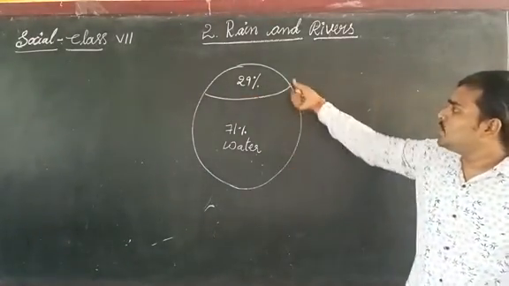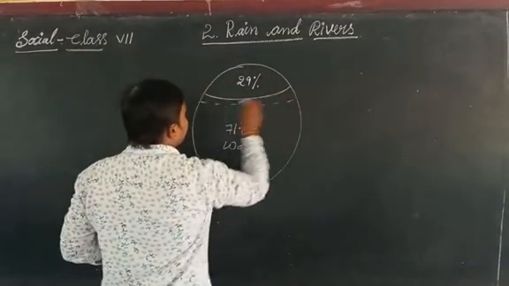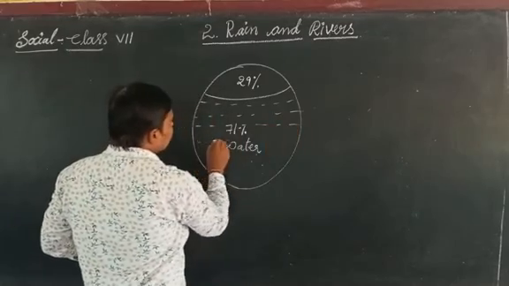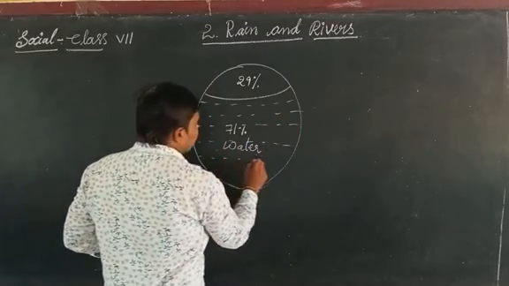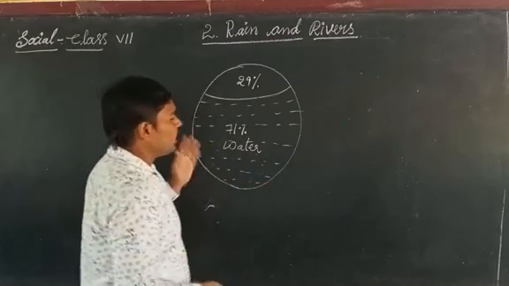The land which we are living on is suitable for our living purposes. The 71% of the earth is covered with oceans, seas, rivers, ponds and so on.